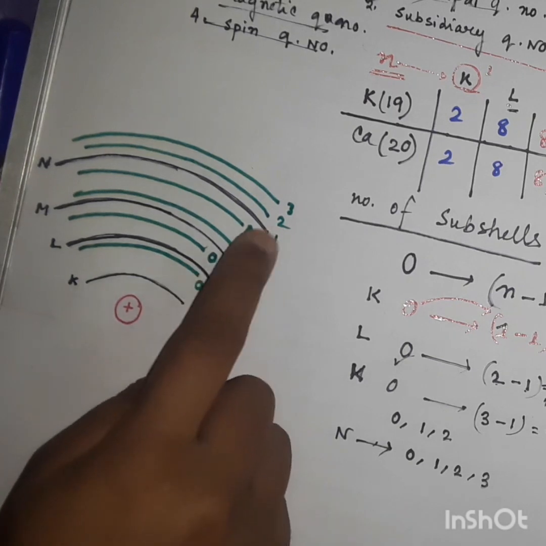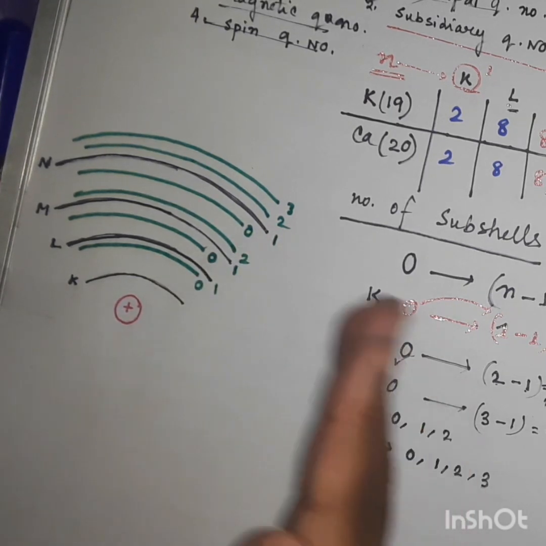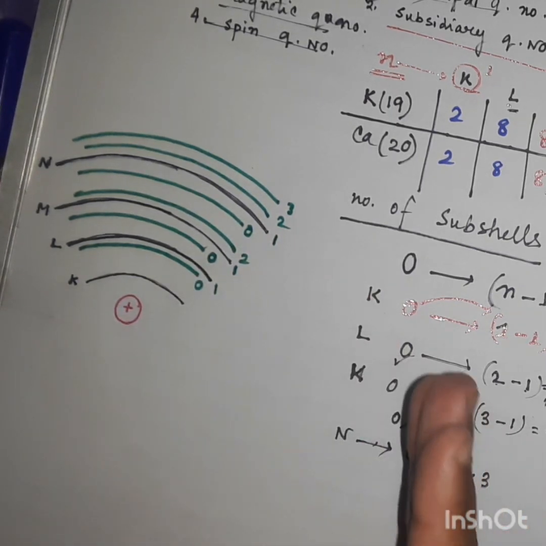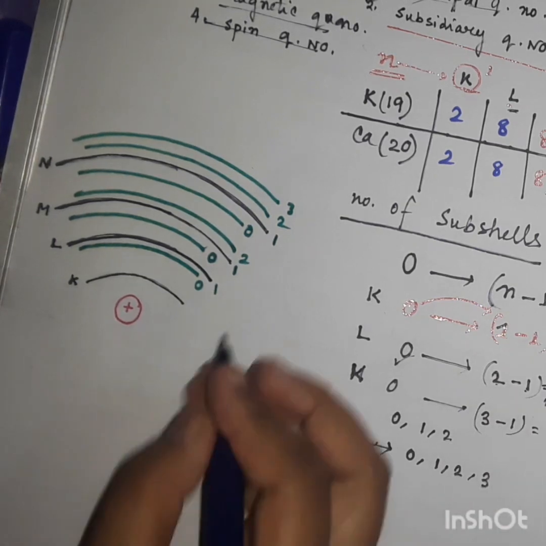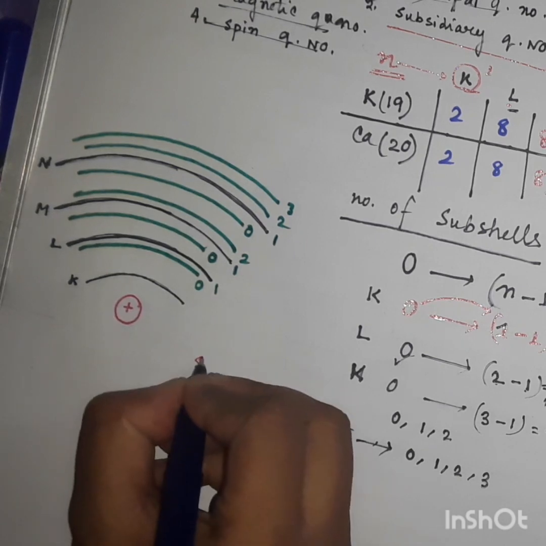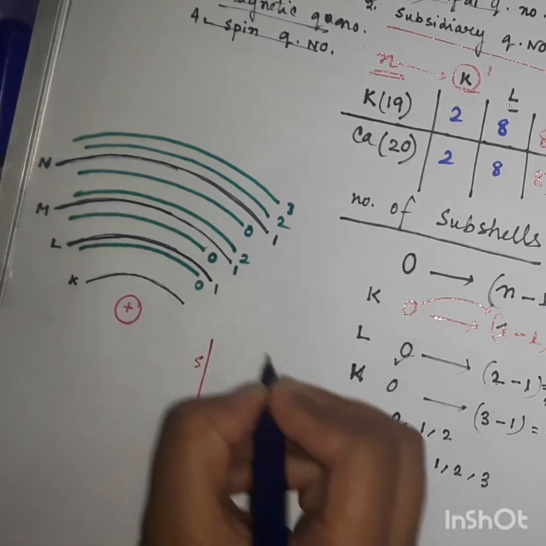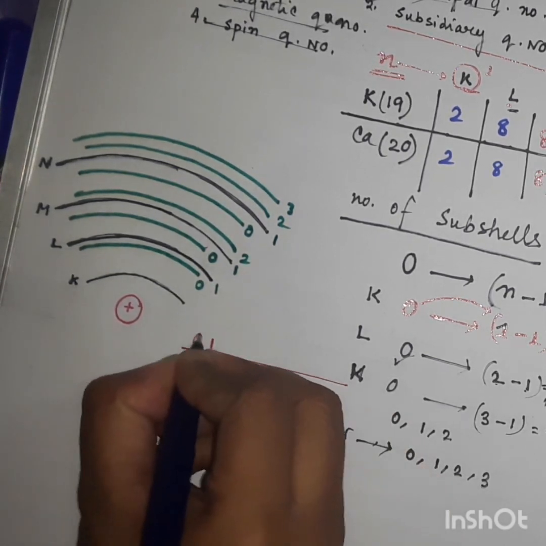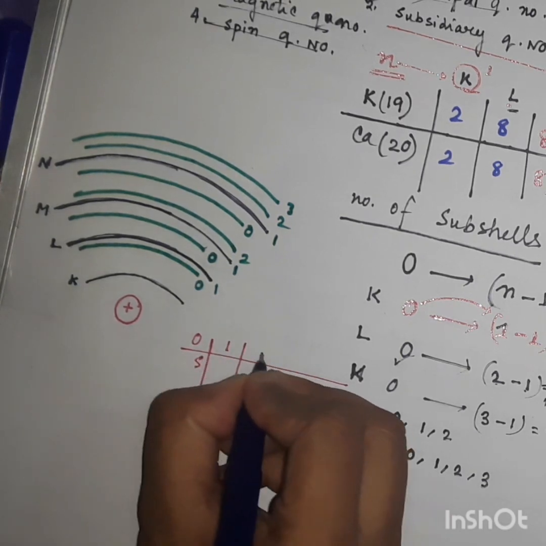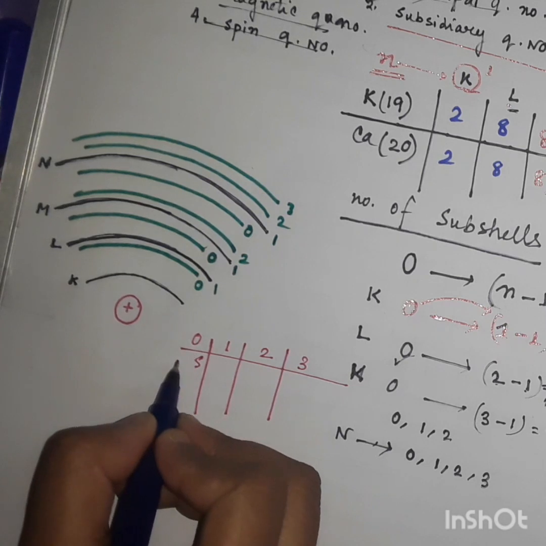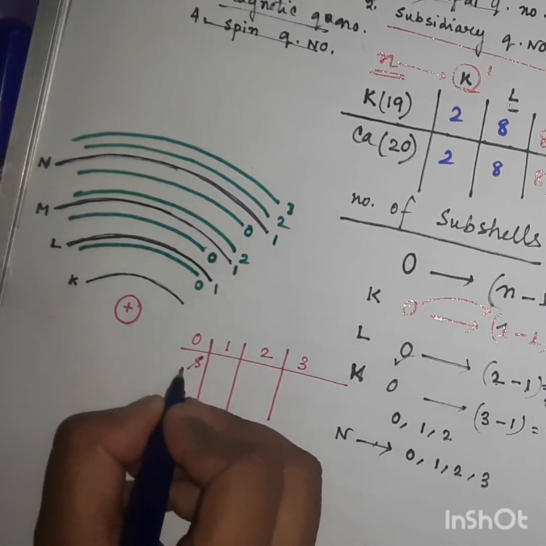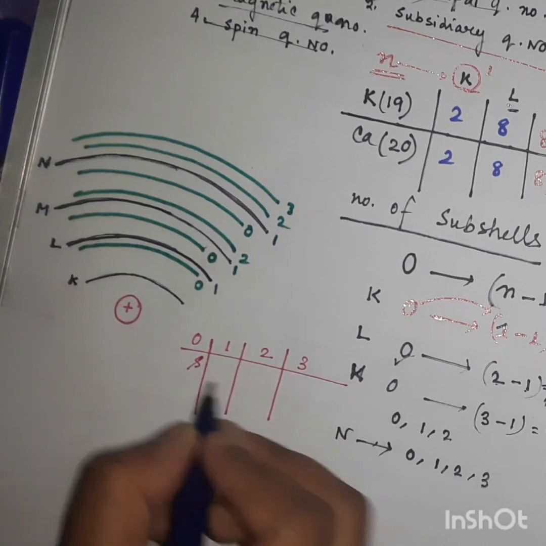Now, these subshells which are denoted by the numbers 0, 1, 2, 3 have particular names. What are their names? We have to know, and those are the most important. When the mark of the subshell is 0, then it is known as s orbital.